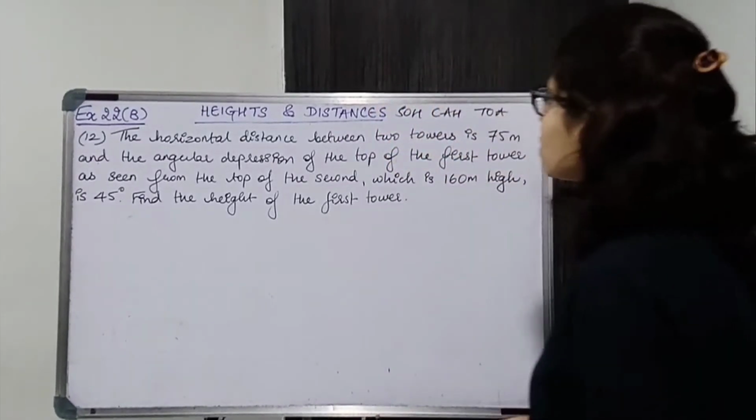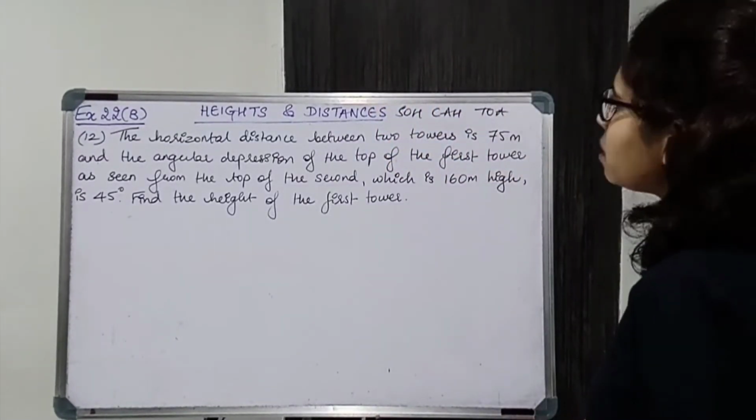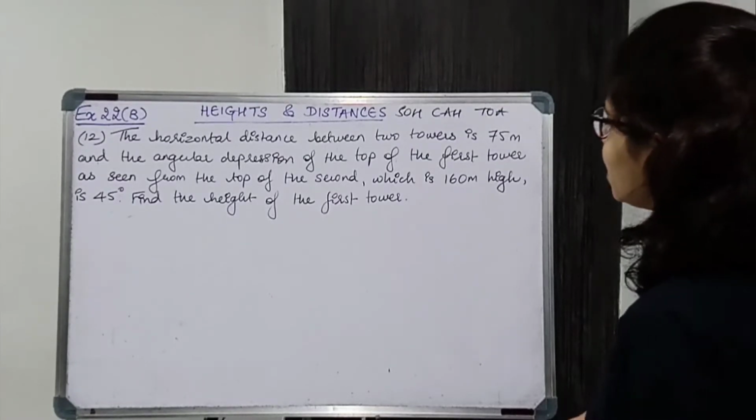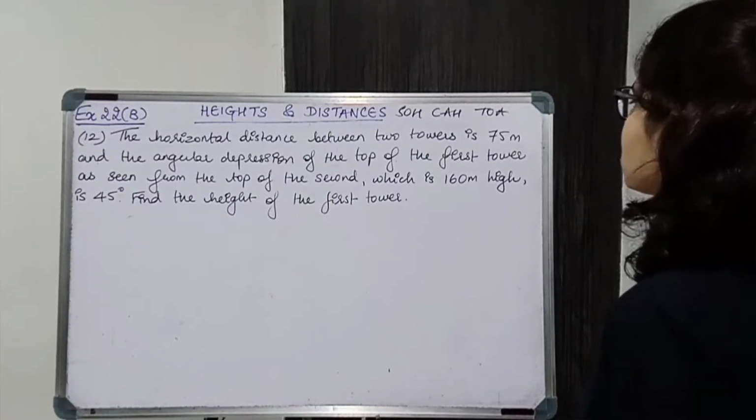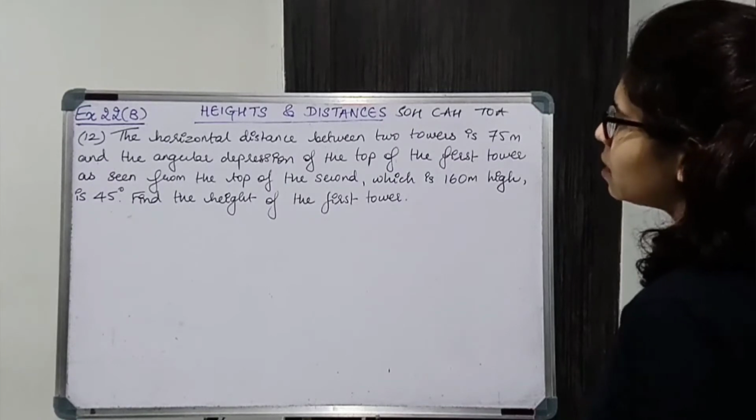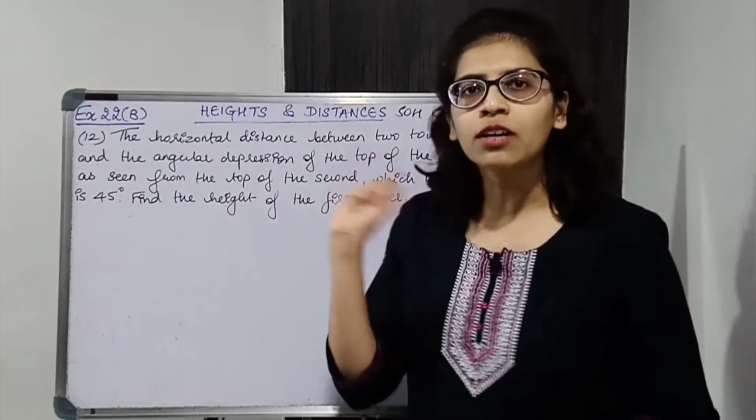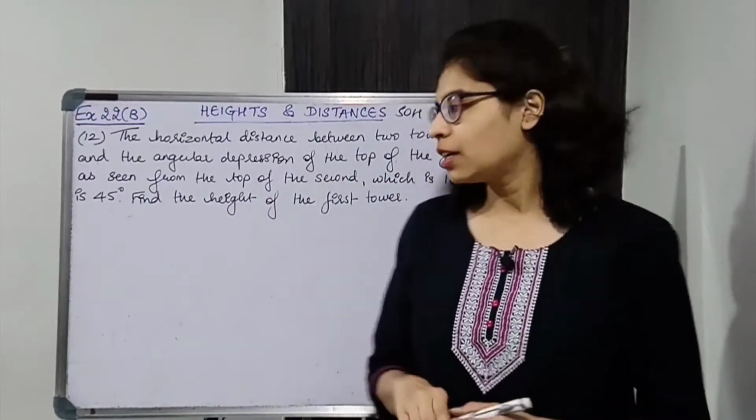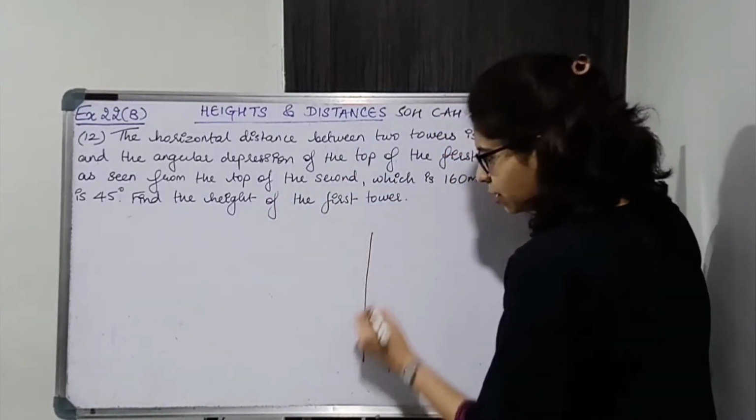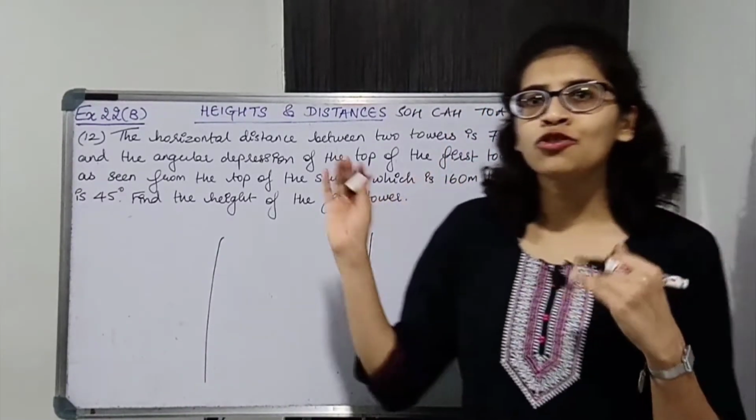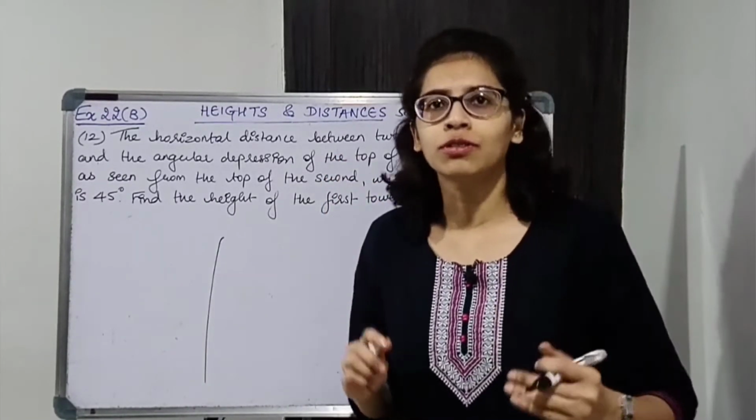The horizontal distance between two towers is 75 meters and the angular depression of the top of the first tower as seen from the top of the second, which is 160 meters high, is 45 degrees. Find the height of the first tower. There are two towers over here. Okay, so there is one tower, there is another tower. One tower is shorter and another tower is taller.